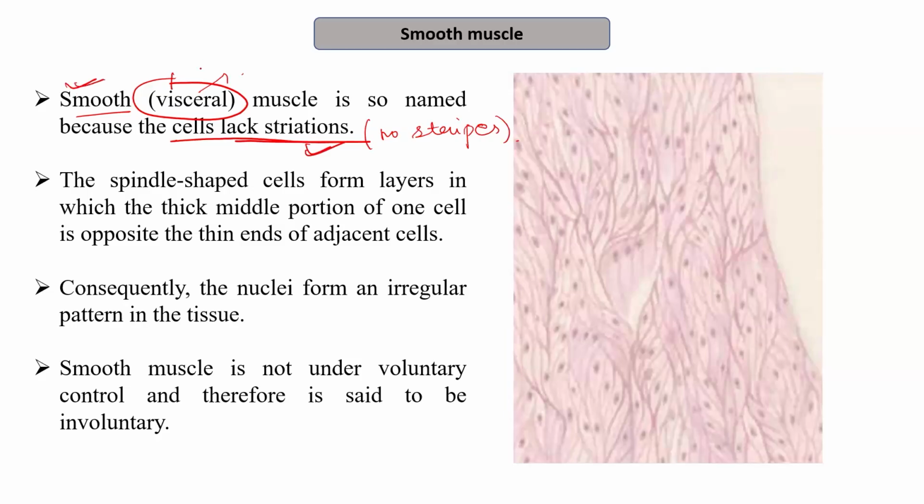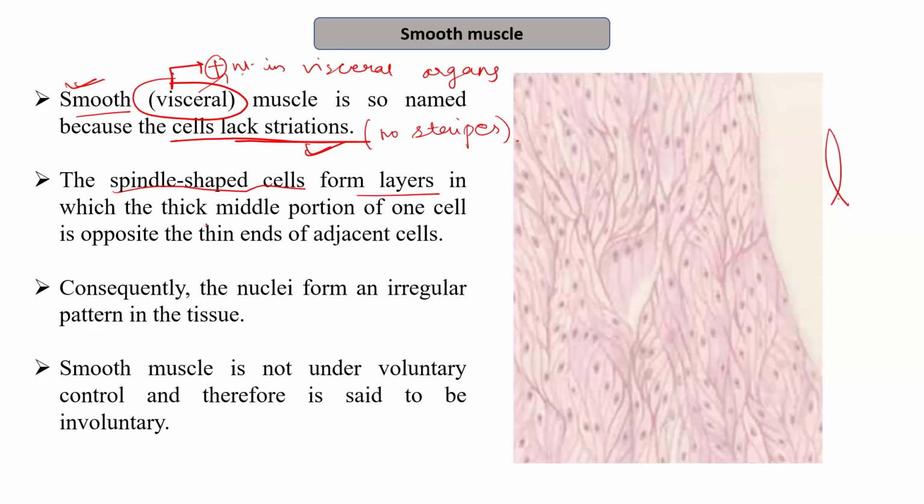Why are they called visceral muscles? Because they are present in visceral organs. So they have spindle-shaped cells, unlike the striated muscles which are cylindrical. You can see here, these are spindle-shaped, right?